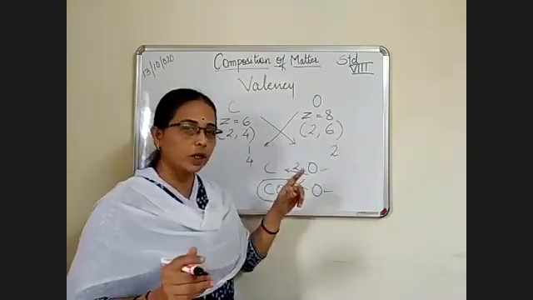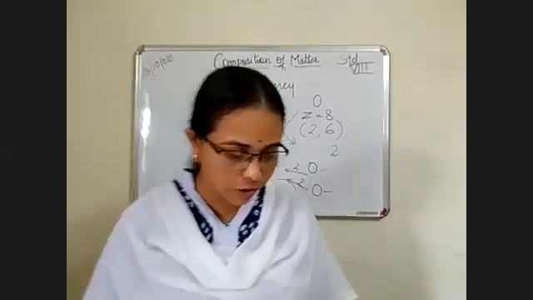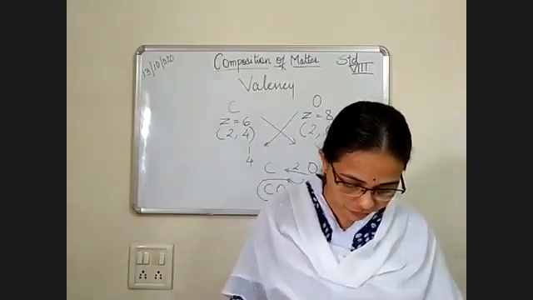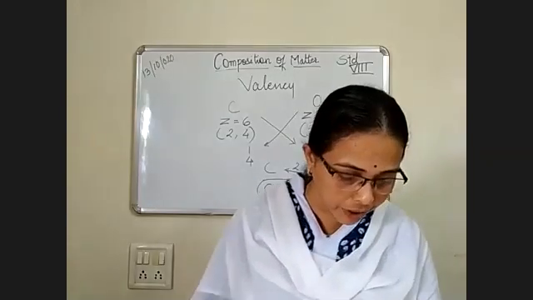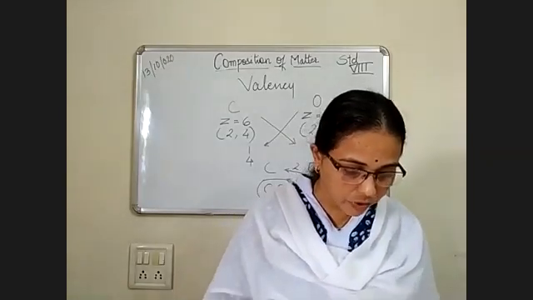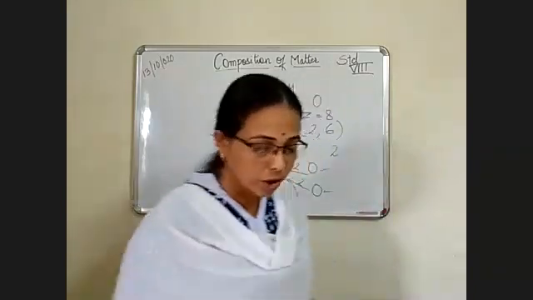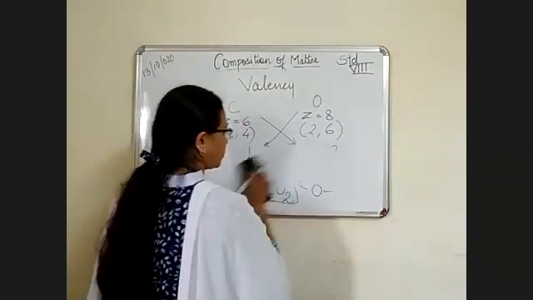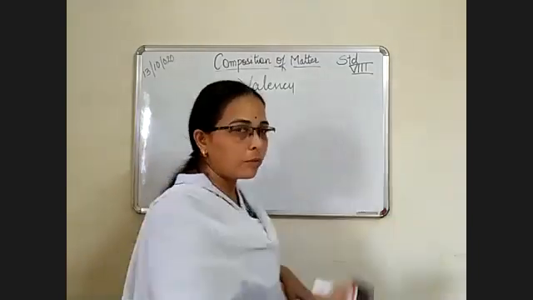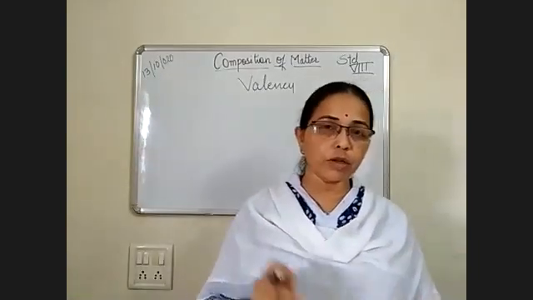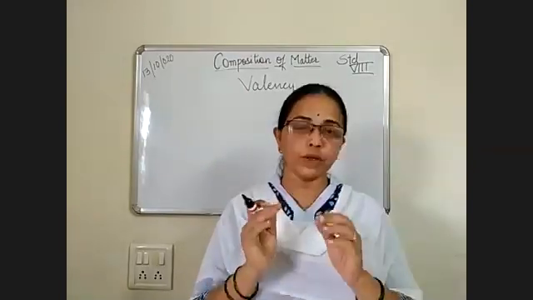C2O4 will not come. It will be O2. Okay, so this way you have to learn about the formula. They have given many here: sodium chloride, HCl, hydrogen and chlorine. So these three formulas are formed. You cannot change them because their proportion is fixed to mix with each other.